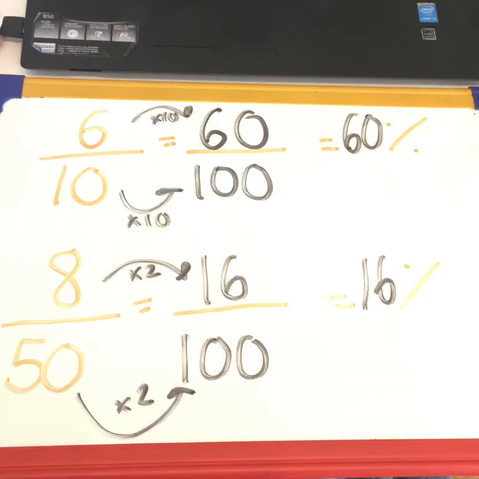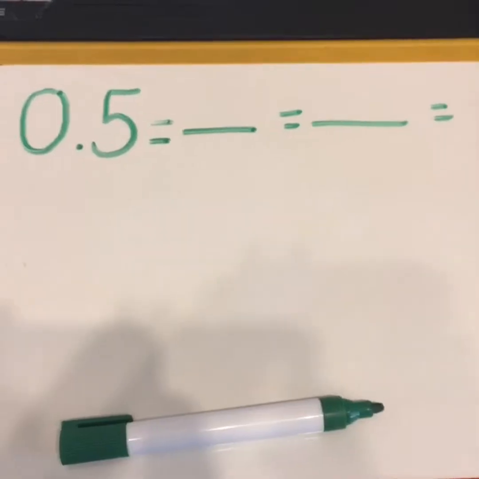So 6/10, I need to turn it into hundredths, so I multiply it all by 10, which would be 60 hundredths, which is 60%. For 8/50ths, to turn it into hundredths, I multiply it by 2, because 50 is half of 100. So I times it all by 2, which would be 16 hundredths. 16 out of 100 is the same as 16%. Well done if you got those right.